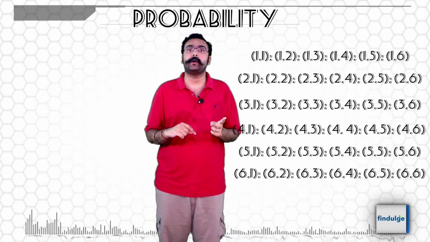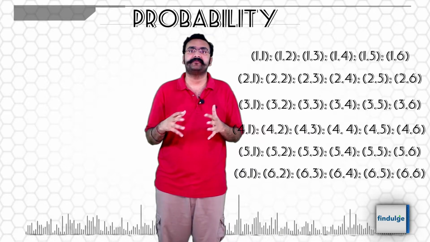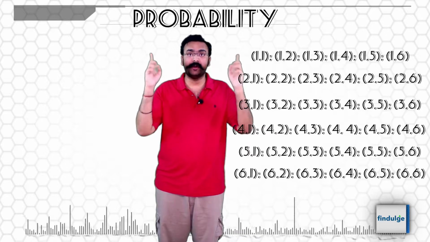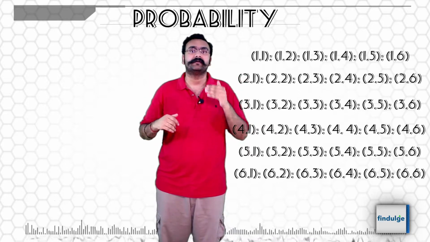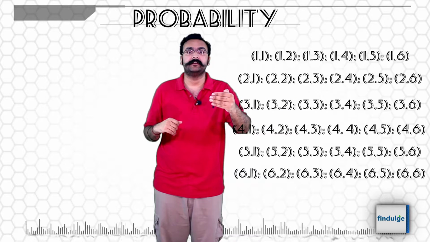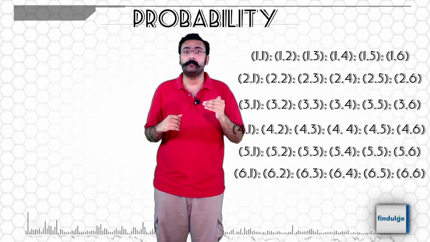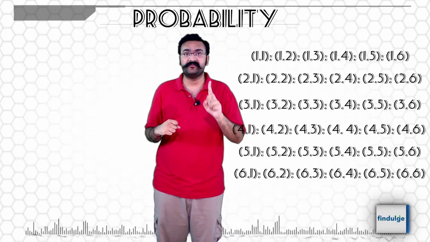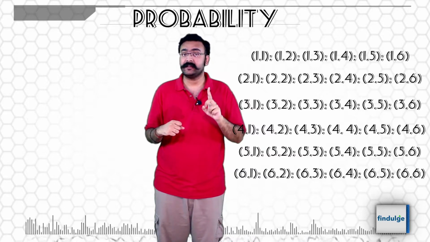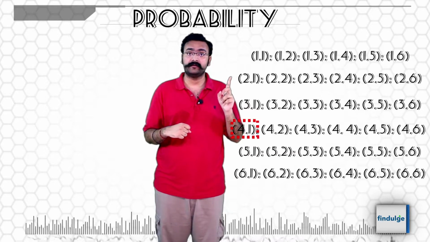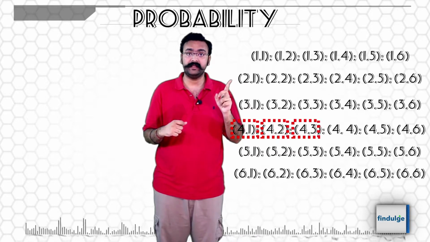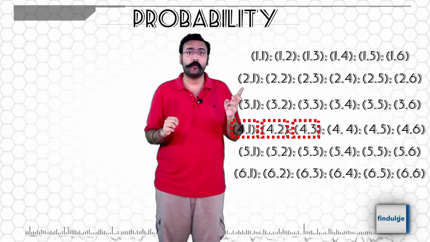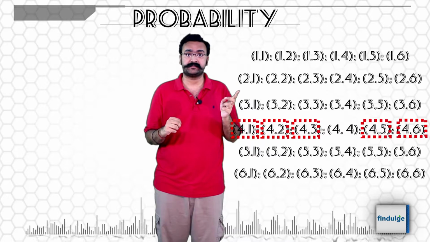Just like for the coins, questions will be phrased in a particular way. You have to understand it and visualize all of your desired outcomes. So if I say probability of throwing exactly one 4. So this can mean 4 1, 4 2, 4 3, not 4 4 because that is two 4s, 4 5 and 4 6.